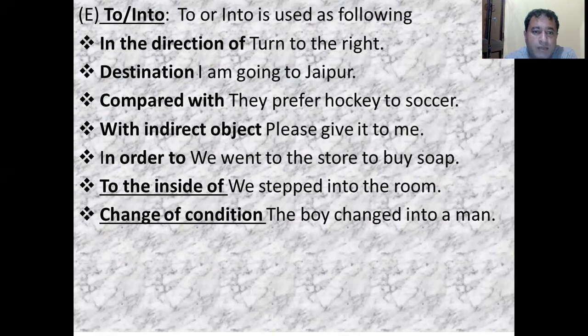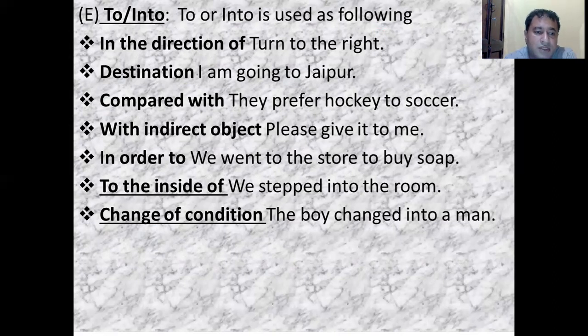Compared with: I prefer hockey to soccer. When you are comparing something, again use to. With an indirect object: please give it to me. In order to, meaning purpose: we went to the store to buy soap. So for showing purpose, an indirect object, comparing, a destination or direction, you use the preposition to.